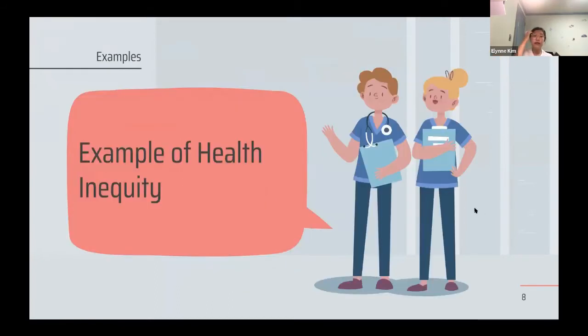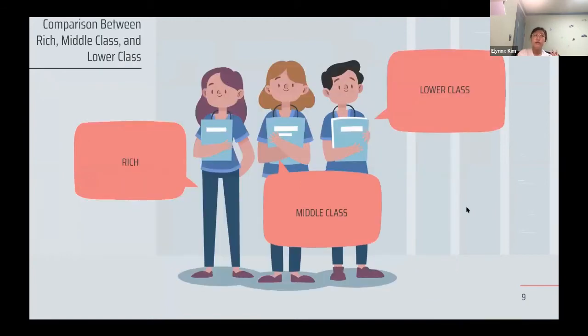So let's think about some examples of health inequities. This is mainly shown by the three social classes that appear in today's capitalist society: the rich people, middle class people, and the lower class people. Let's think about these three and use the visual representation that I showed you previously.